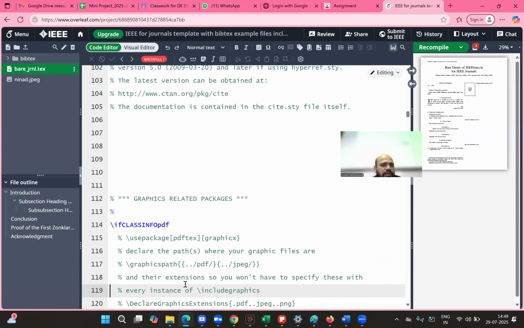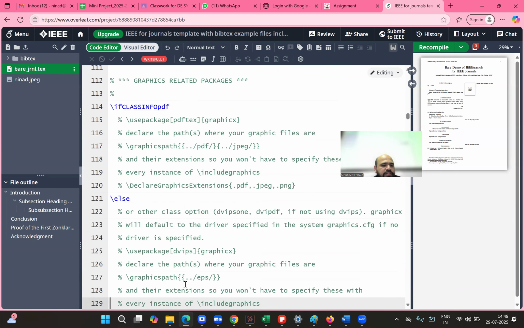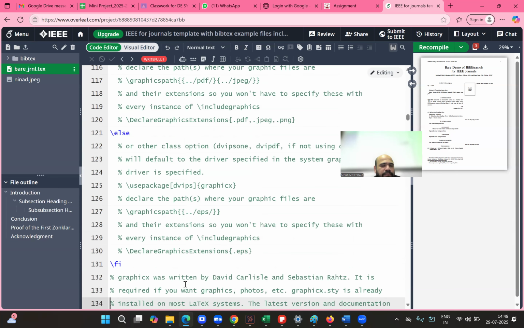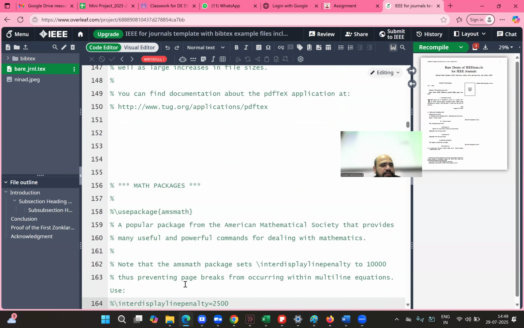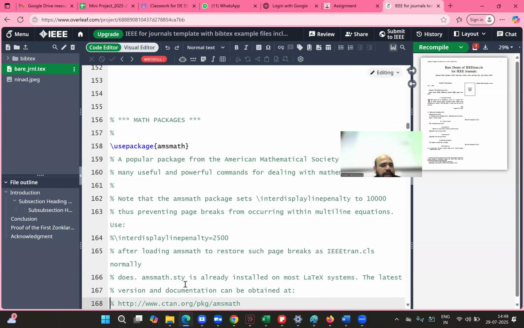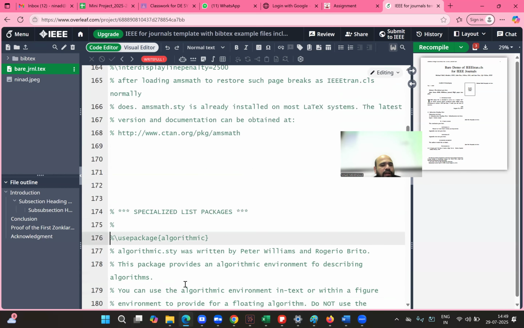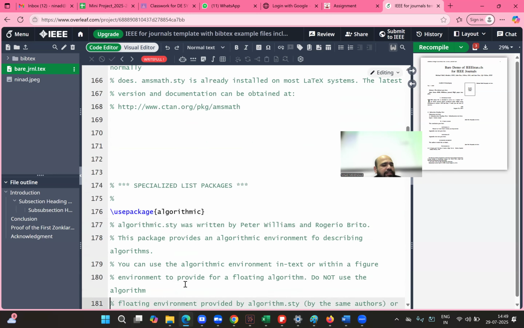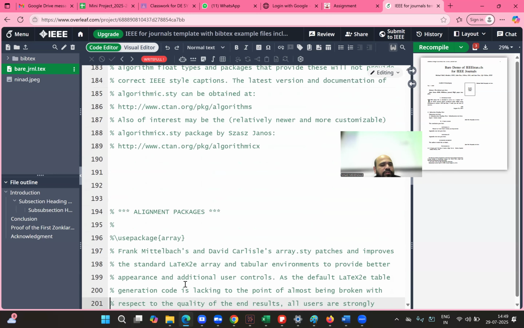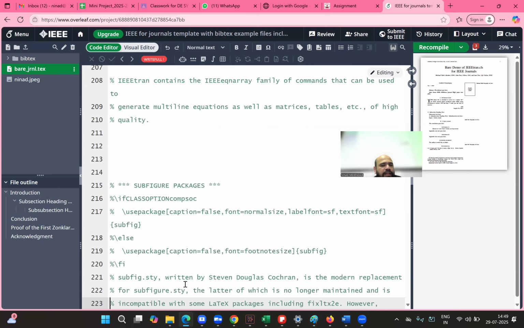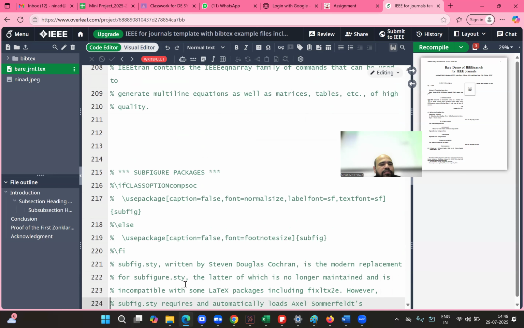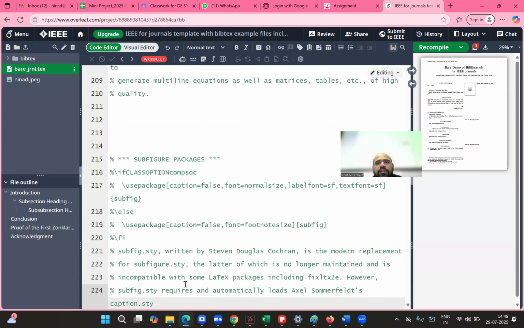For images, you need to enable the graphics package. This one is for mathematical problems, you have to enable the math package. You can unlock all the packages; whether you use them or not is up to you. For images, graphics is the package name and it ends with X, not CS. Okay, I will just show it to you.